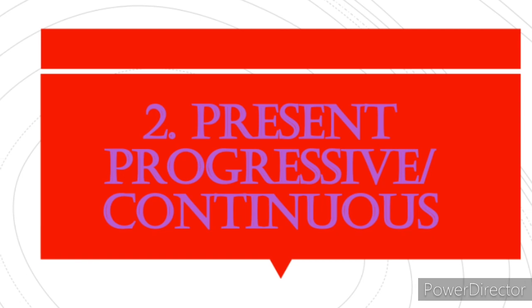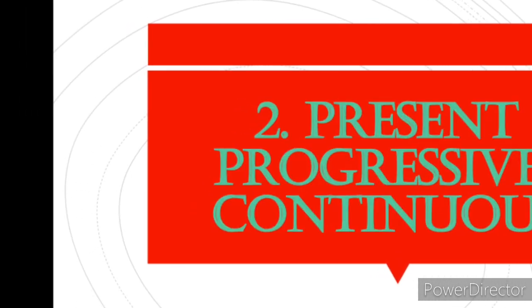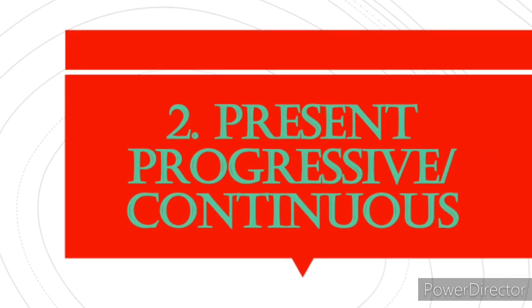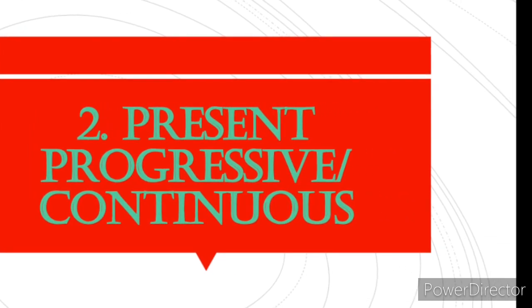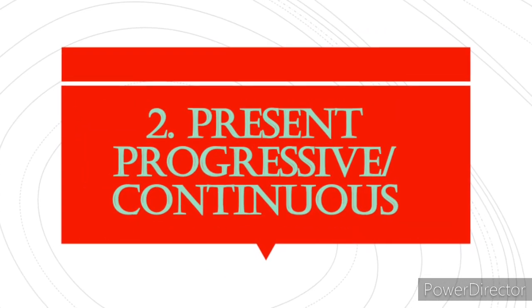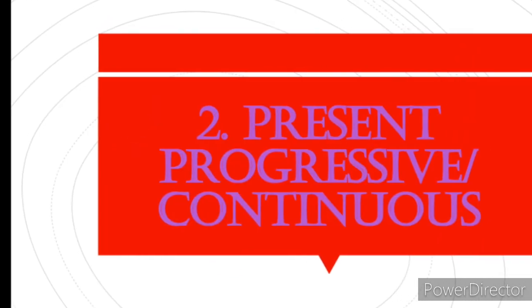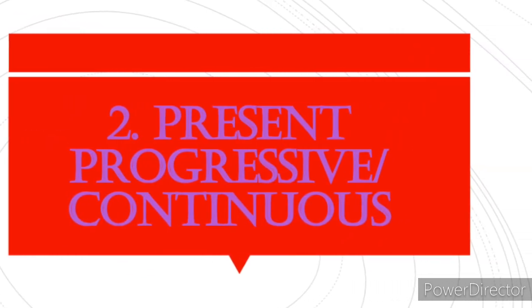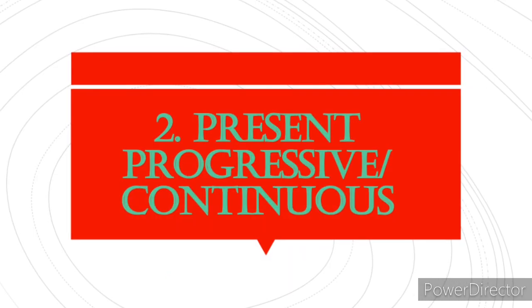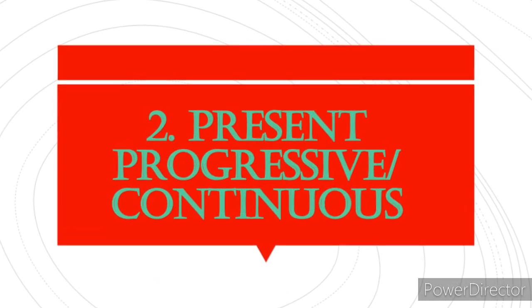Next use, third, continual activity. For example, someone is removing my books. Second example, someone is coming to my garden at night. Now, fourth use, future time activity with or without the verb go. For example, I am going to teach him a lesson. We are going to buy books tomorrow.